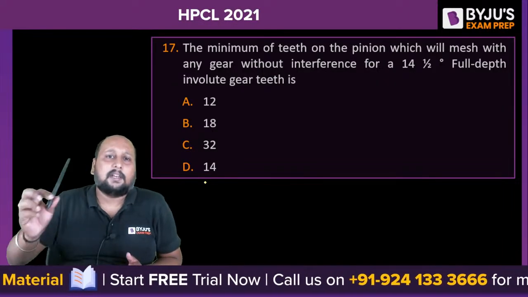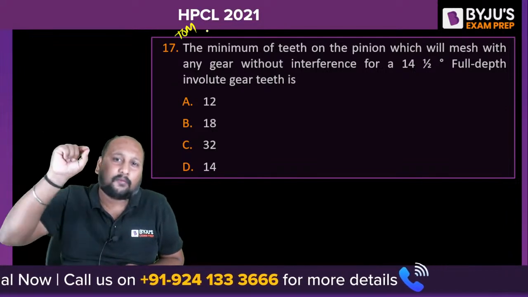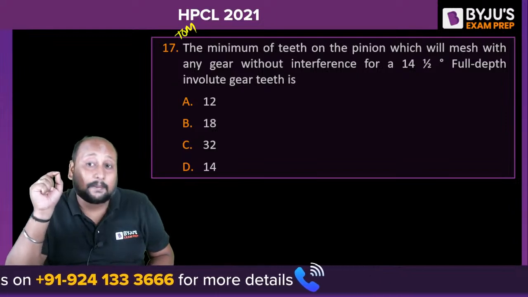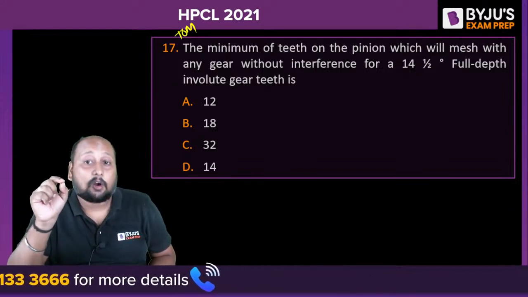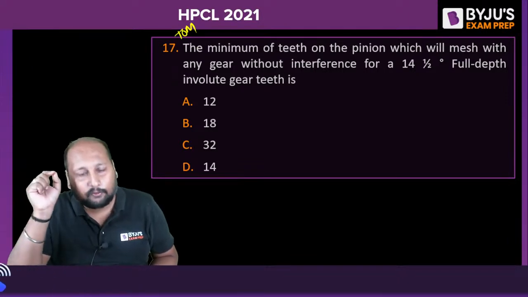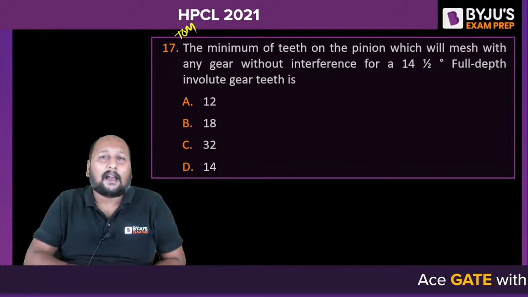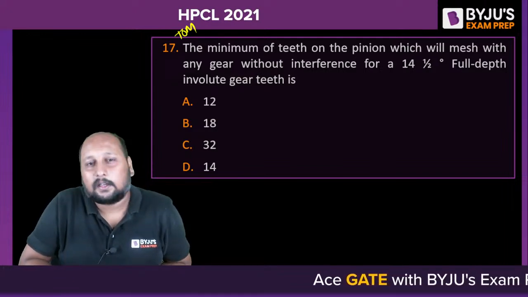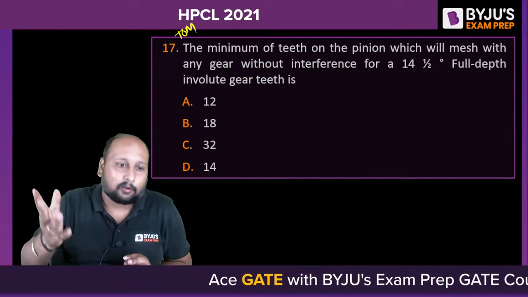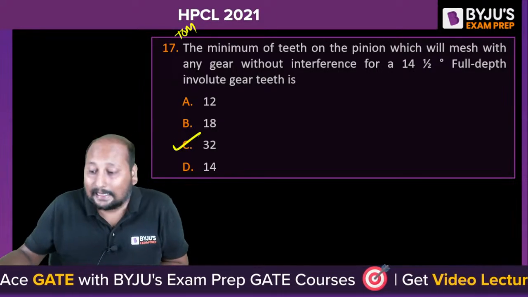Next question, the last problem on the screen, from theory of machines. This is actually a database problem. The minimum number of teeth on the pinion which will mesh with any gear without interference for 14.5-degree pressure angle full depth involute gear teeth is. Sometimes we get factual questions from some subject which we do not remember. So let me help you out. The answer for this is option C, 32.